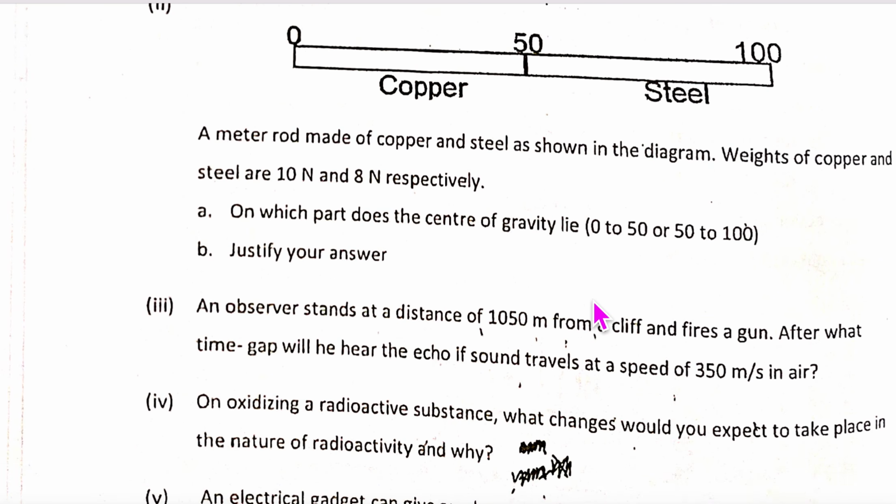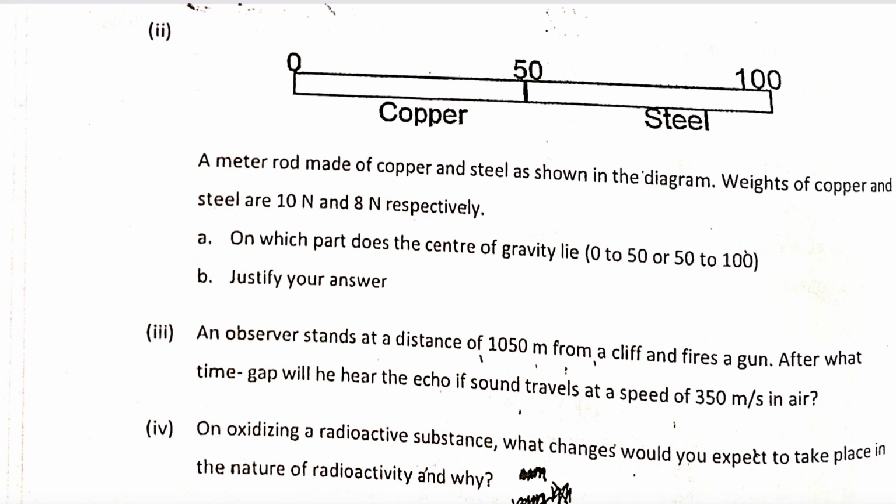Copper and steel. The weight of copper and steel are, copper is 10 Newton. Draw the rough diagram. You'll need a little bit of working here. Which part does the center of gravity lie, 0 to 50 or 0 to 10? Where is the concentration of mass more, on the right or left? Left. Okay. 0 to 50. So you will have this. On which part will your A part be? 0 to 50 centimeter, because of the concentration of mass.